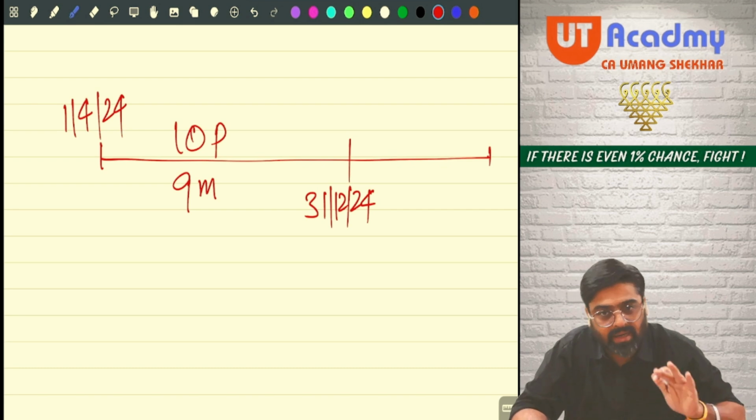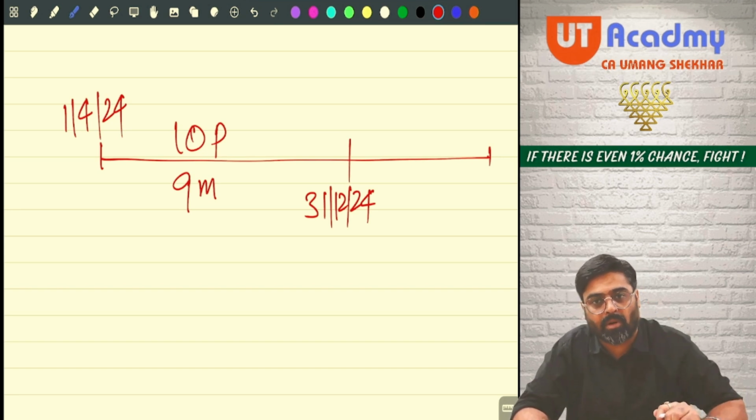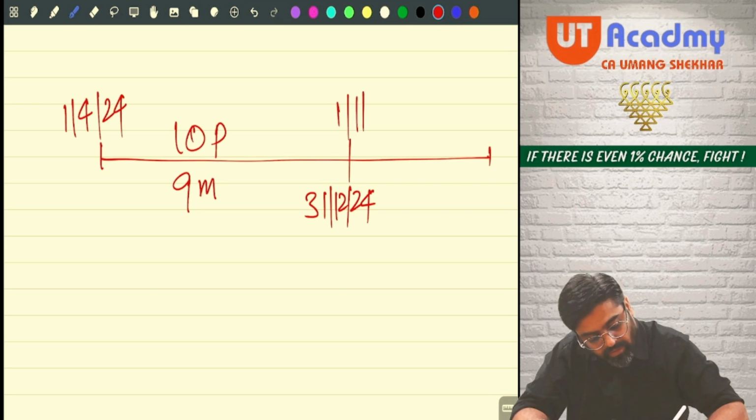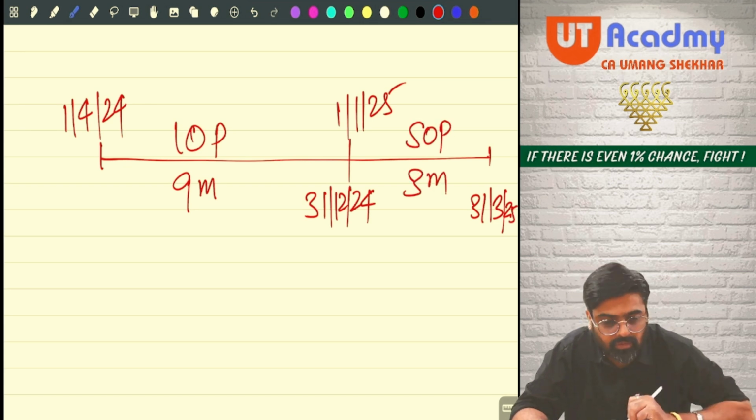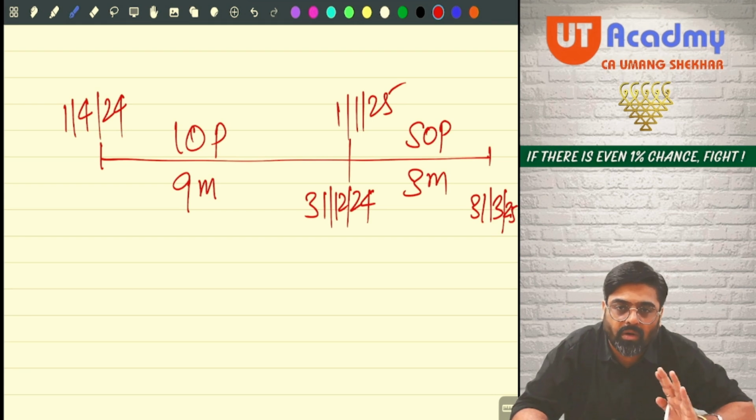And now the tenant vacated the property on 31st December. You started occupying the property, self-occupied it from 1st of January 2025 till 31st March 2025 of the previous year. That is 3 months. Possible or not possible?